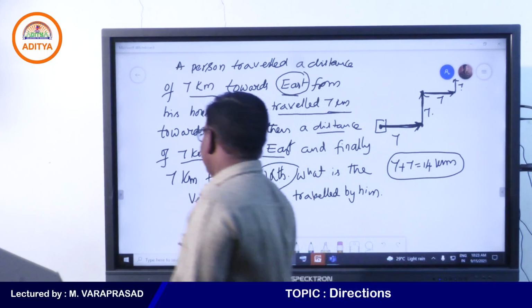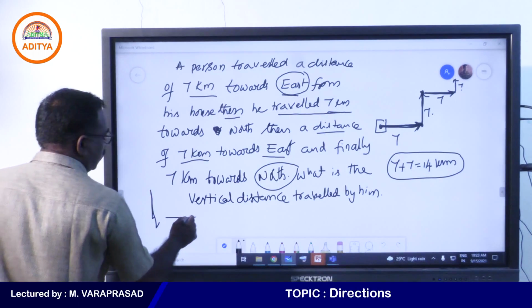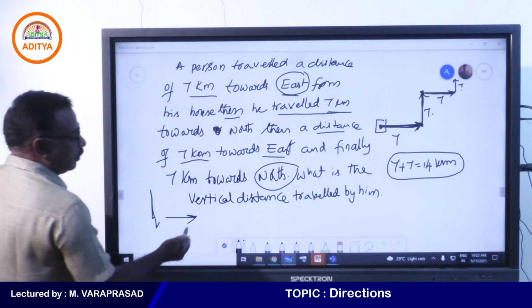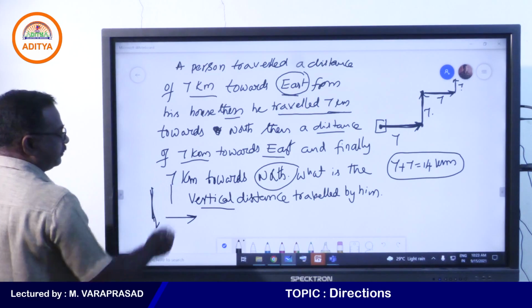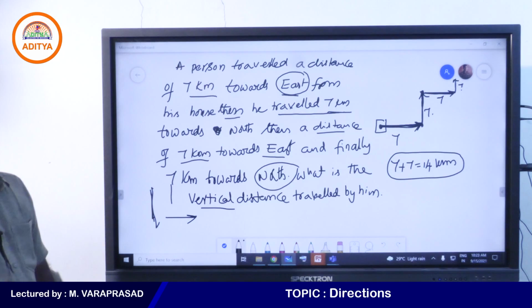This is called vertical distance and this is called horizontal distance. So, what is the vertical distance travelled by him? 7 plus 7, 14 kilometers.